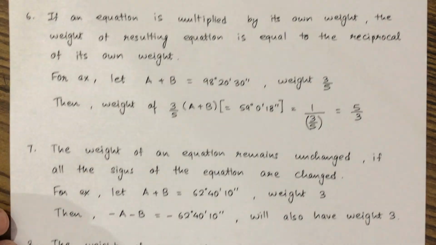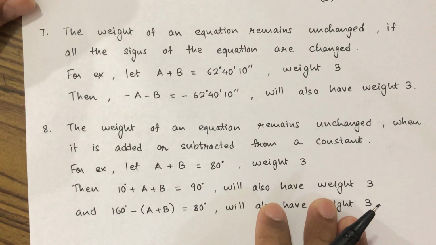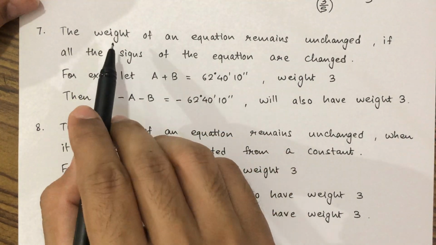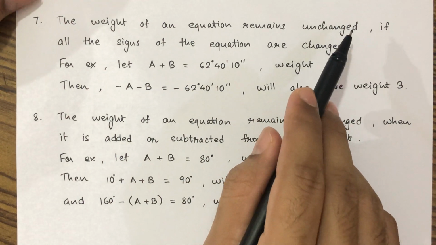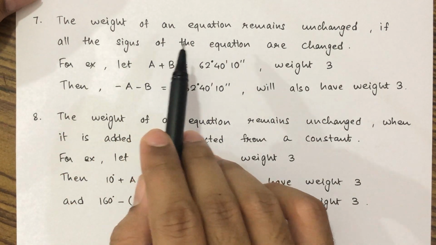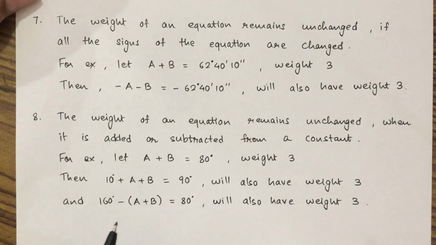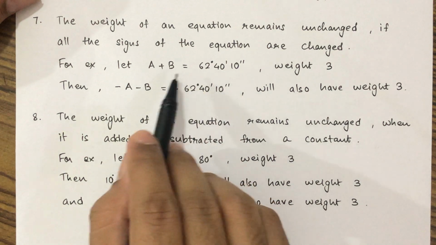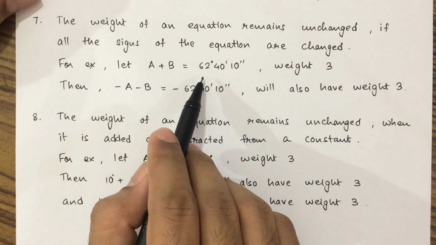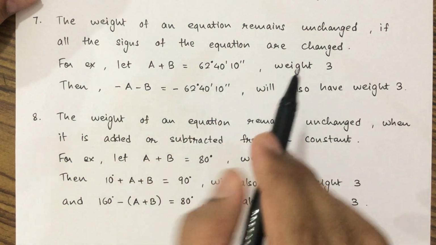Okay. The seventh law says the weight of an equation remains unchanged if all the signs of the equation are changed. For example, suppose this equation is given: a plus b is 62 degree 40 minutes 10 seconds, and has a weight 3.